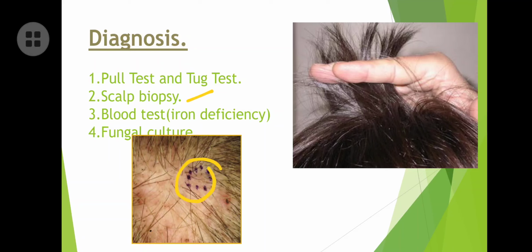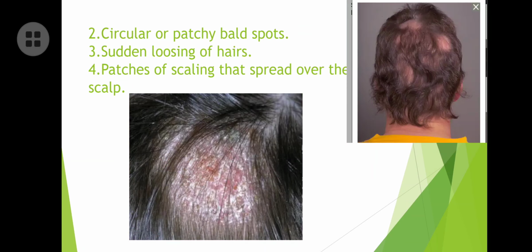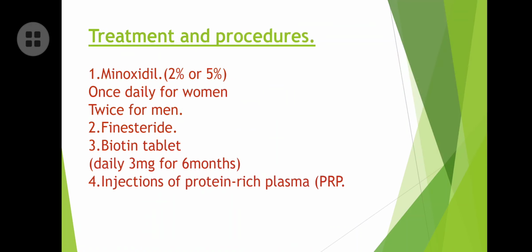Then a blood test, since iron deficiency can lead to this hair loss. Then a fungal culture also, because some fungal infections, due to the growth of fungus on the scalp, as we have seen here, also lead to hair loss. To treat that fungal infection, we should know which type of fungus is growing on the skin. For that reason, these types of diagnostic tests are done.